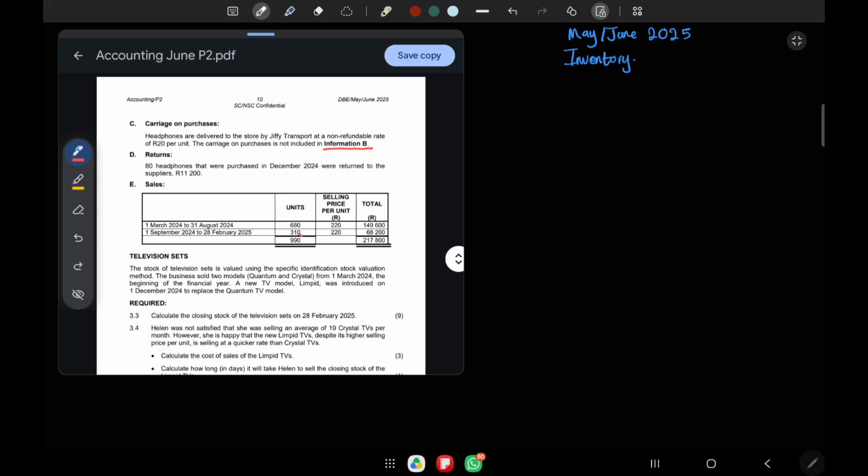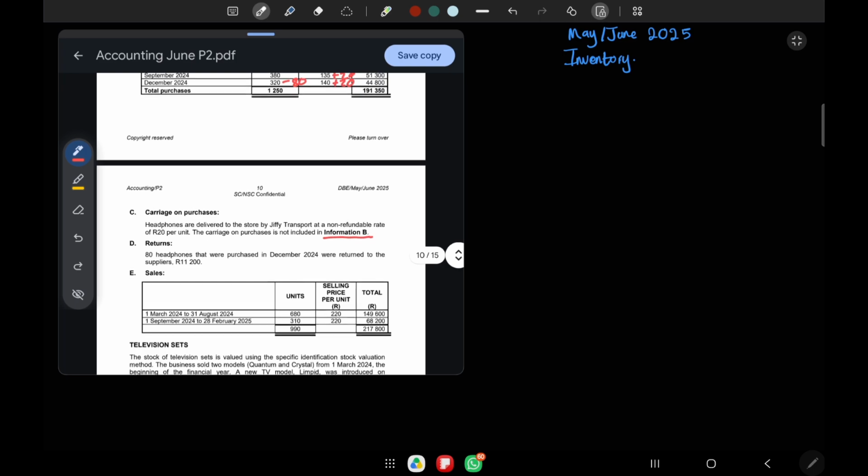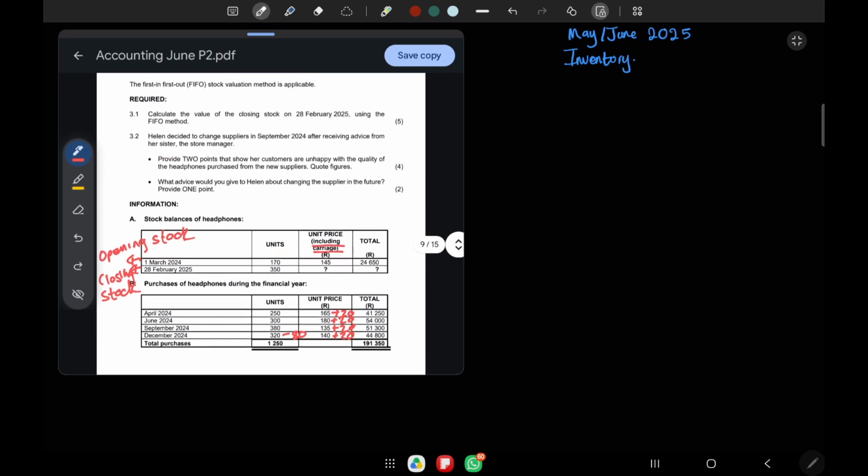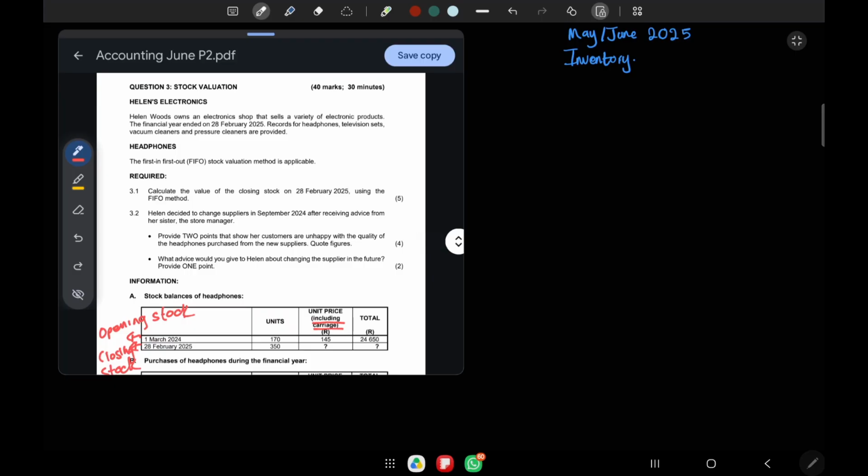So 680 plus 310 should give you 990. Punch it in your calculator. We have 149,600 plus 68,200. It gives us 217,800. So we are a bit familiar with our information. We've also updated our tables. Now let's look at 3.1.